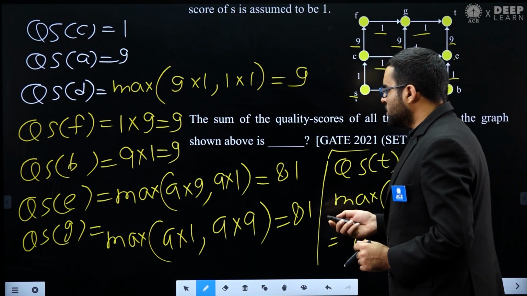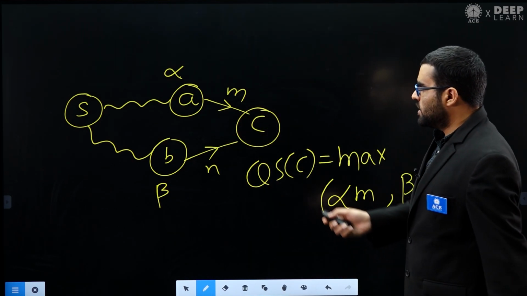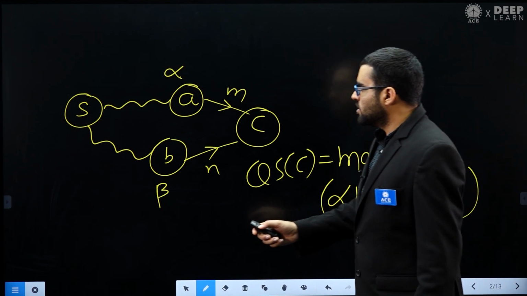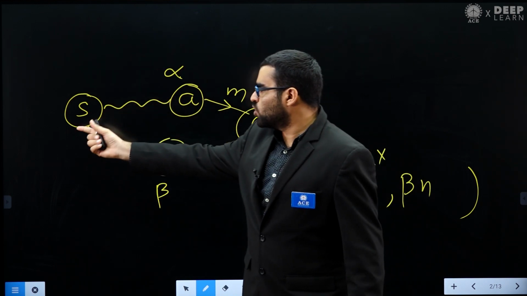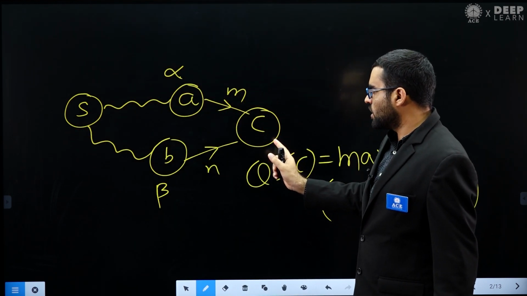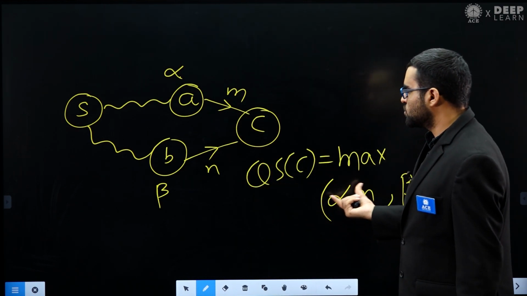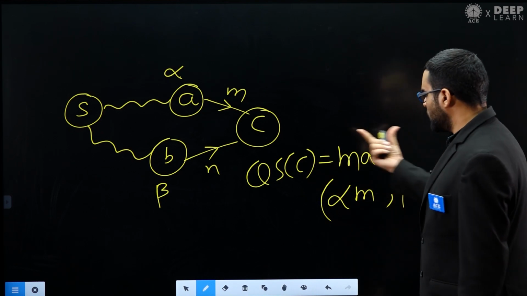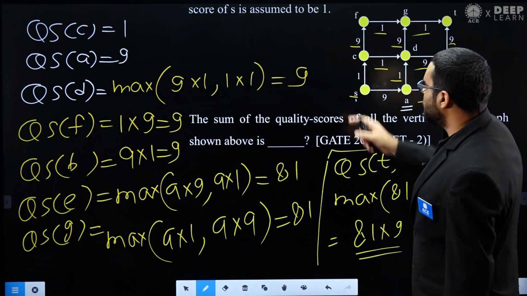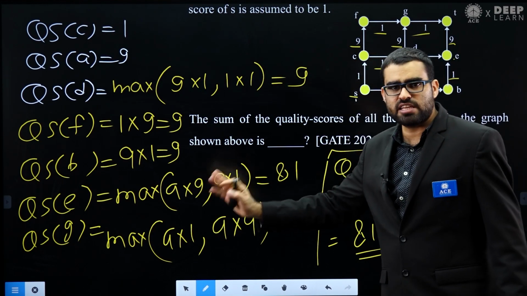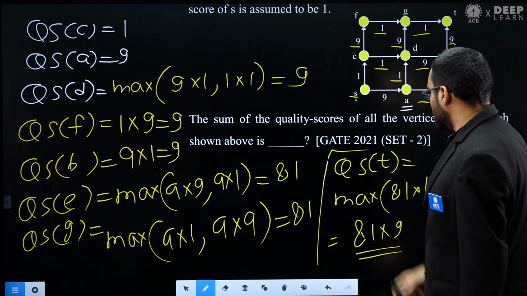After that we made an important observation. In this observation you can notice that if I have a vertex C and I want to go from the source vertex to C, and let's assume these are the only incoming edges, then this is how we can find the quality score of this vertex. So this formula we understood. Now after understanding this formula, we can find the quality score of all the vertices very easily. So this is how we have found the quality score for all the vertices.